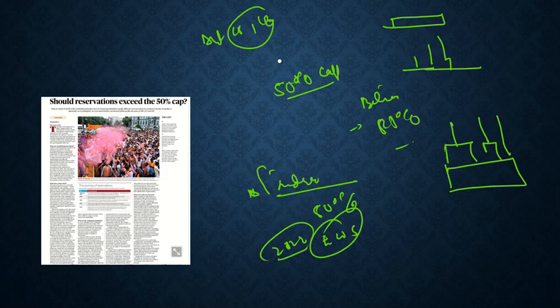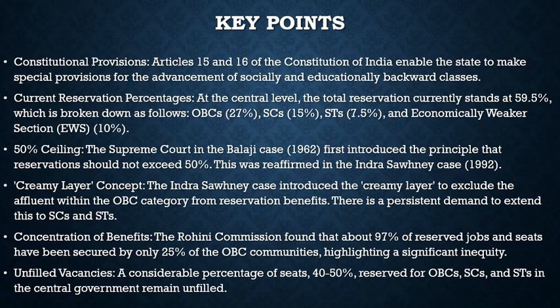So with respect to this, let's have a look at the key points given in the article, and let's try to analyze them. Here first it talks about the constitutional provisions. Articles 15 and 16 of the Constitution of India enable the state to make special provisions for the advancement of socially and educationally backward classes. That is true. If you want to know, go to my playlist. There you will find Indian polity, and you will go into the fundamental rights. There you will find where we discussed Article 15 in great detail, Articles 14, 15, 16.